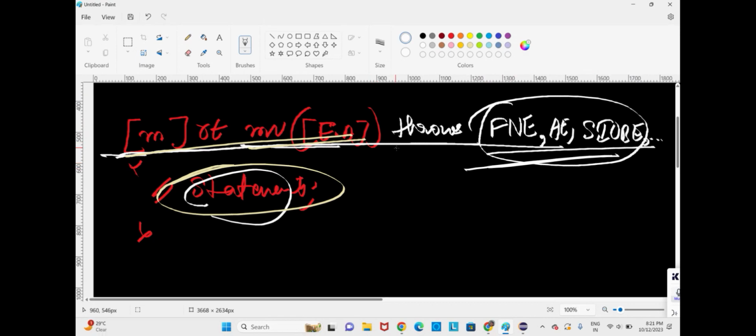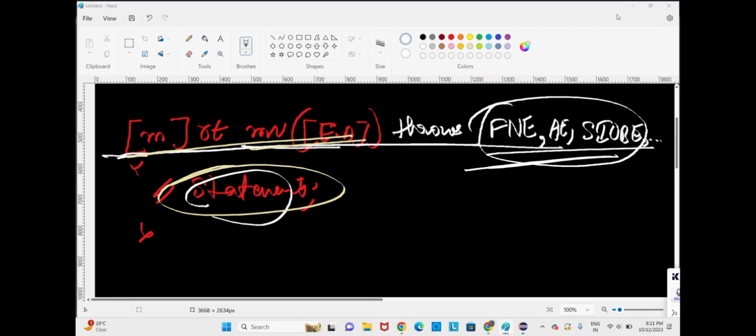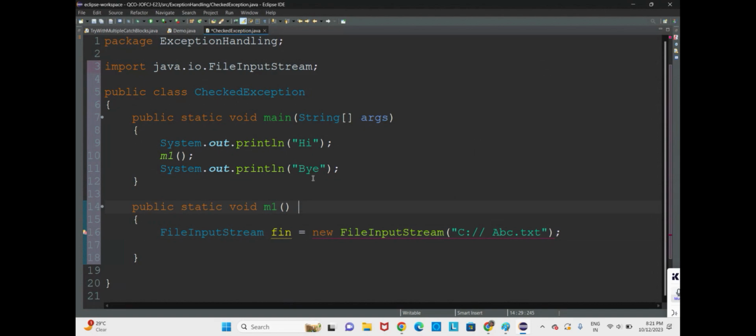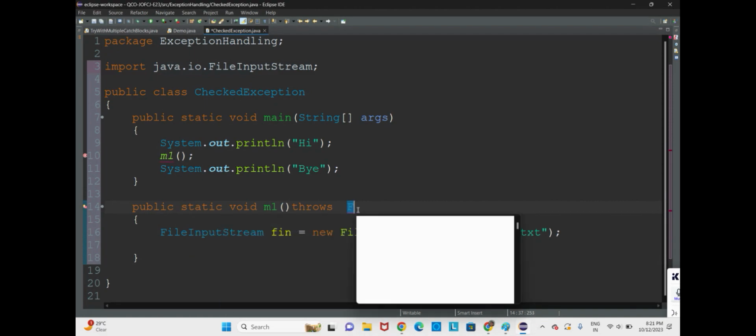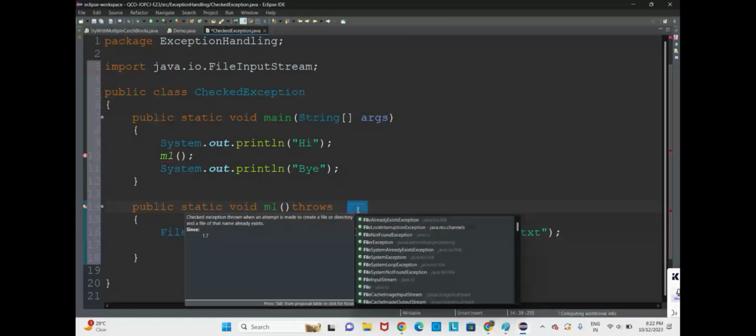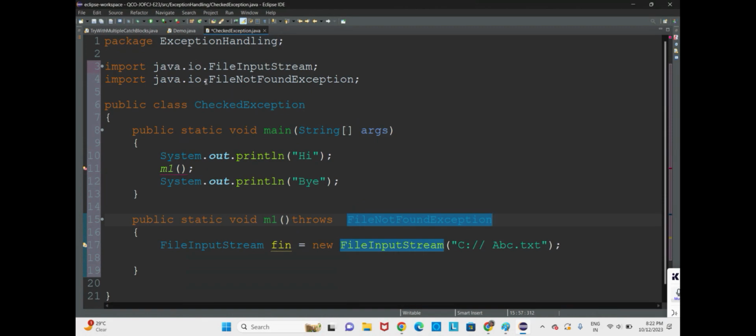Now let us see it practically. In this M1 method declaration statement, we have to write the throws keyword. Since we are facing a file not found exception here, we have to go for throwing a file not found exception. File not found exception is from the java.io package, so we have imported it.